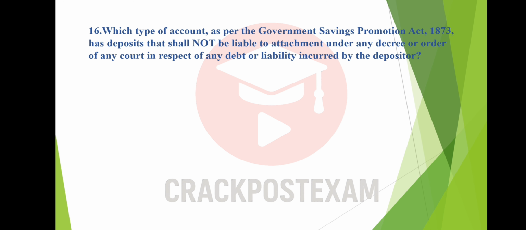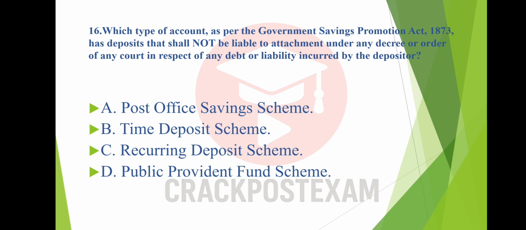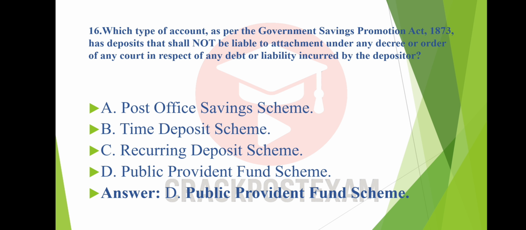Question number 16. Which type of account, as per the Government Savings Promotion Act 1873, has deposits that shall not be liable to attachment under any decree or order of any court, irrespective of any debt or liability incurred by the depositor? Option A. Post Office Savings Schemes. Option B. Time Deposit Scheme. Option C. Recurring Deposit Scheme. Option D. Public Provident Fund Scheme. And the answer is option D. Public Provident Fund Scheme.